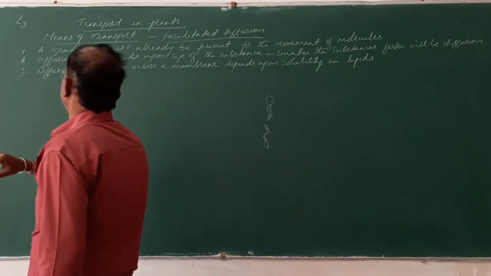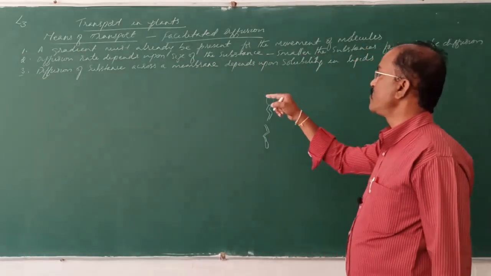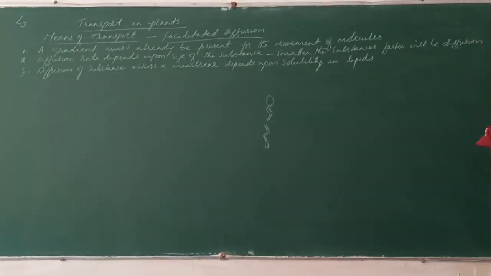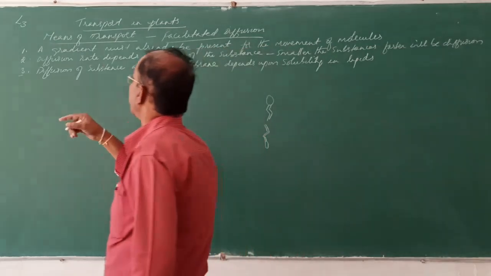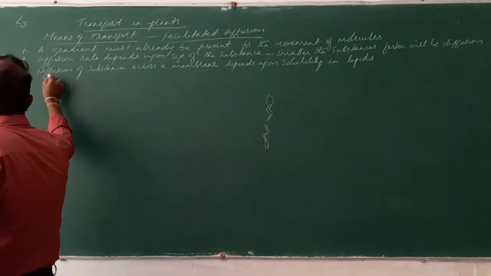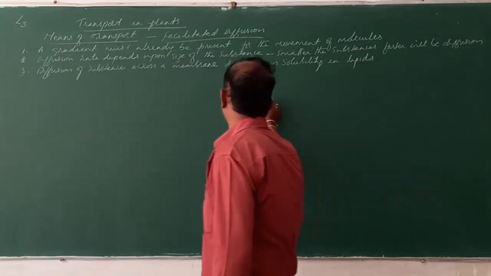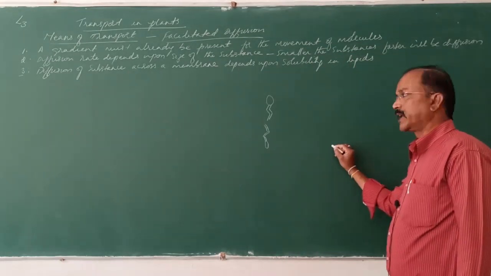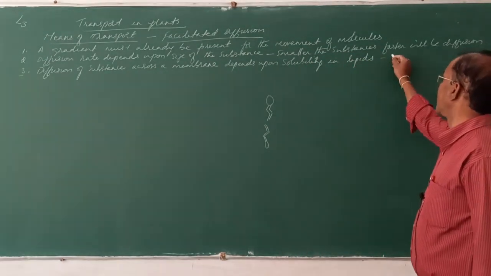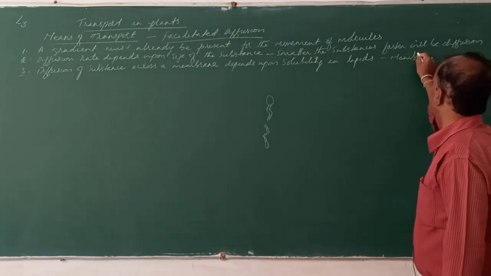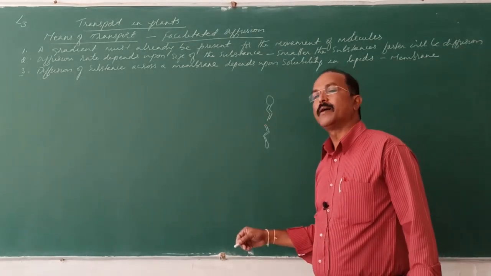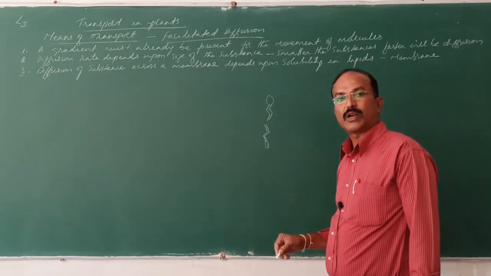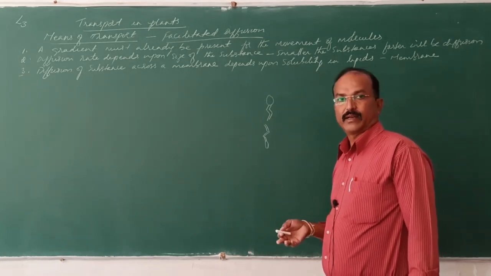The substances that diffuse across the membrane, when they are soluble in the lipids, then they easily diffuse. That means they are easily transported. The lipid is the major constituent of the membrane, that is why the plasma membrane is called a lipid bilayer.